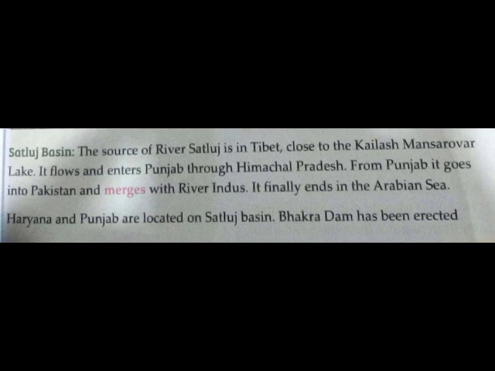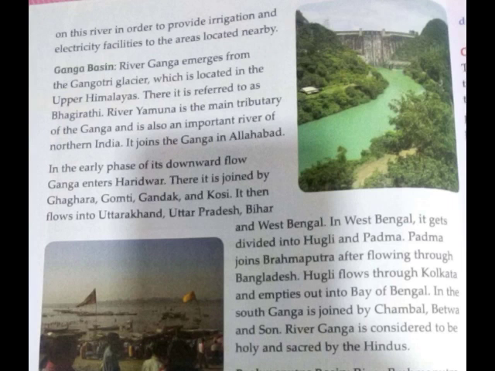It flows and enters Punjab through Himachal Pradesh and then from Punjab it goes into Pakistan and merges with river Indus. It finally ends in the Arabian Sea. Haryana and Punjab are located on Satluj Basin. The Bhakra Dam has been erected on the river in order to provide irrigation and electricity facilities to the areas